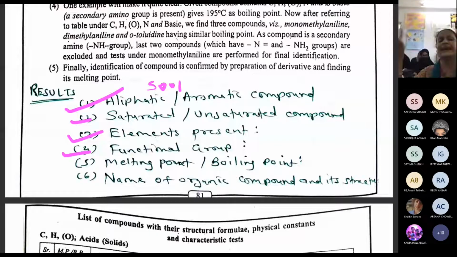Second result you are writing is saturated or unsaturated compound. How are you going to write it? From the KMnO4 test. After that, third is the element present. How are you going to do it? With the sodium fusion test. Do you remember? I told you to take the fusion tube, add sodium metal, add your compound. You have to heat and fuse, melt this sodium. Once sodium melts, then you add your compound and heat it red hot.